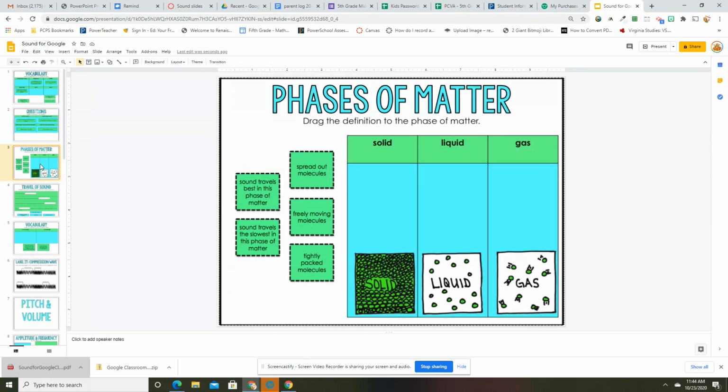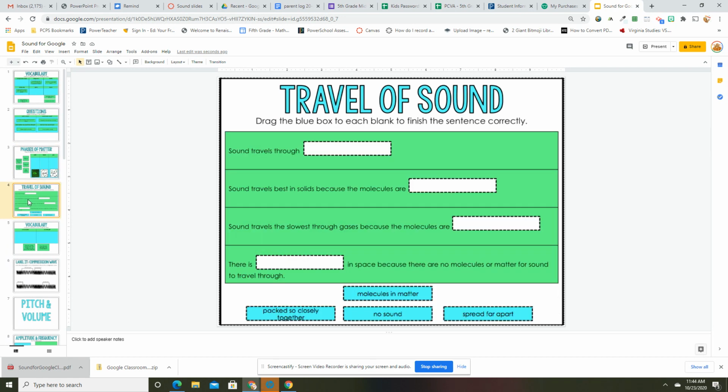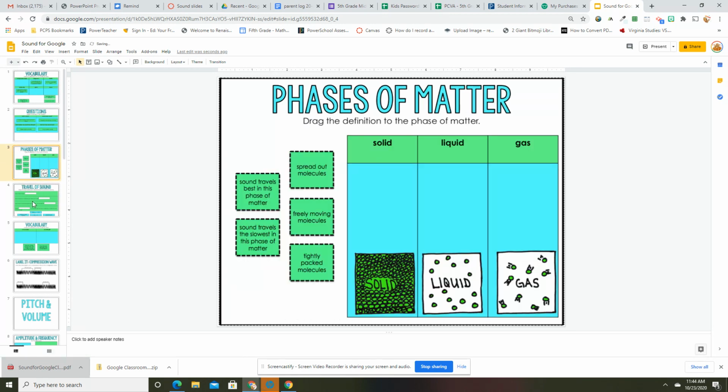All right, phases of matter. Drag the definition to the phase of matter. I'm not going to do this one. I think that you guys can do these: spread out molecules, freely moving molecules, tightly packed. One of those will go into each of the columns. Sound travels best in this phase. Sound travels slowest. So only one of them is only going to have one. And then two will have two. Okay. So in other words, you have to do that whole slide.